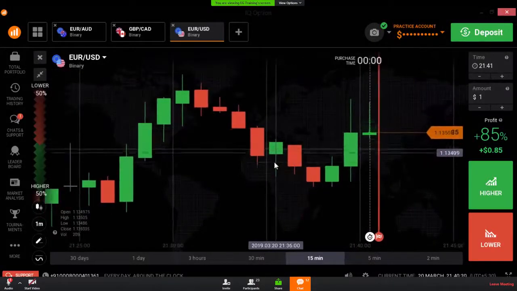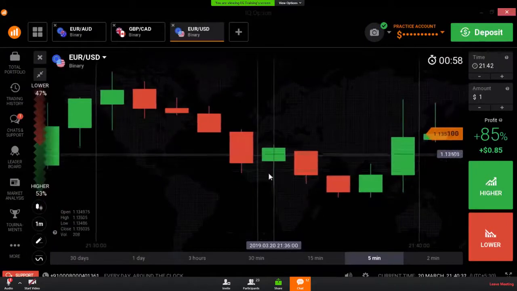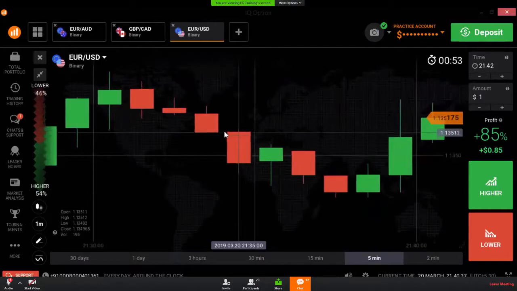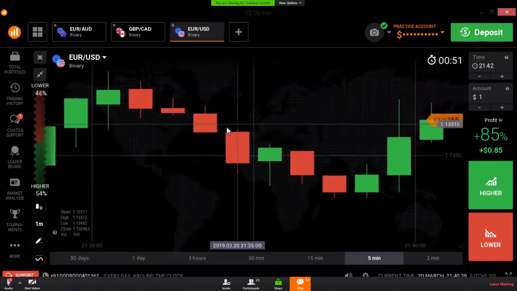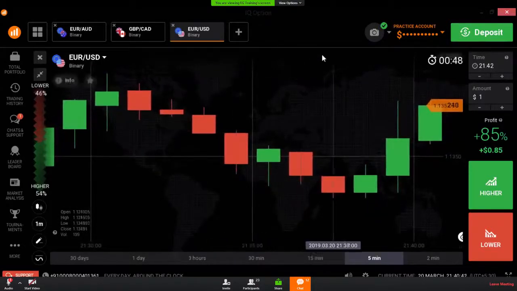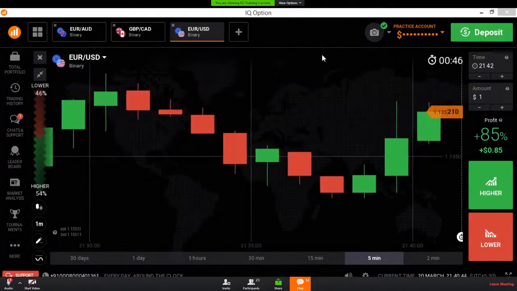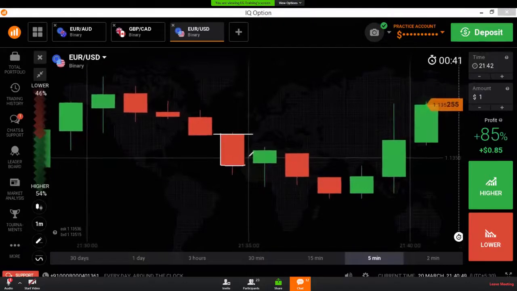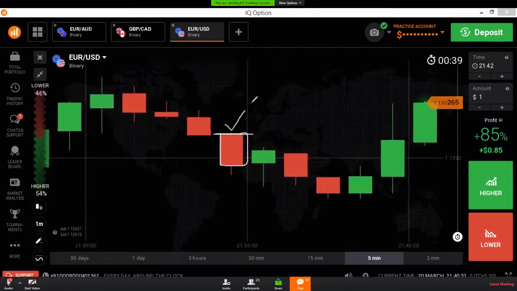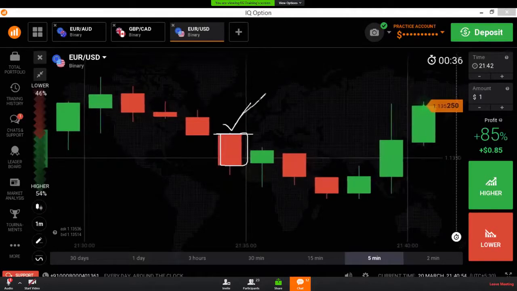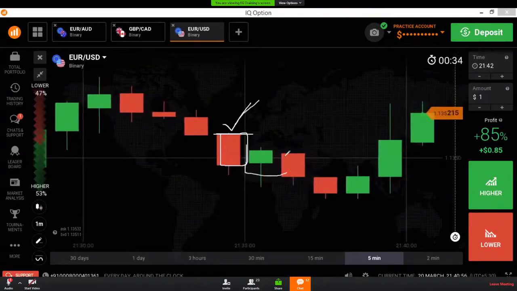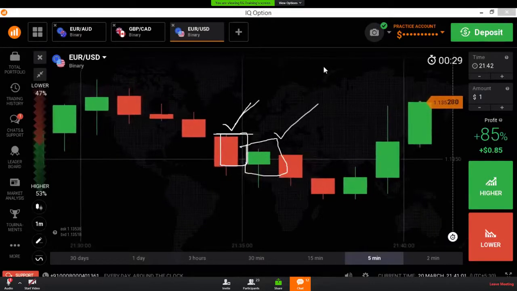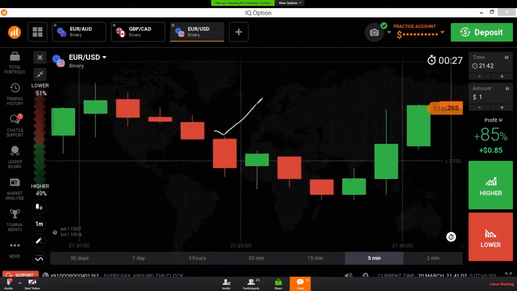The green candle shows us the market is going up. The red candle shows us the market went down from this level. If the market is going down, we see a bearish candle, a red candle. The red candle is called a bearish candle and the green candle is called a bullish candle. A bullish candle means a buyer's candle, and a red candle means a seller's candle.